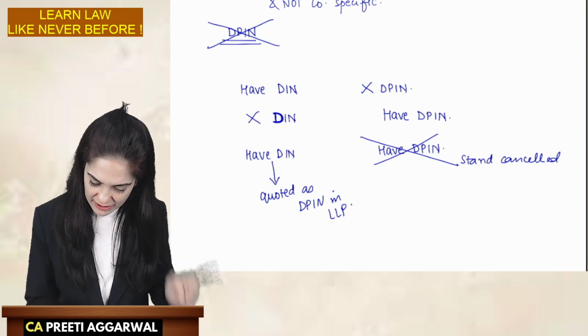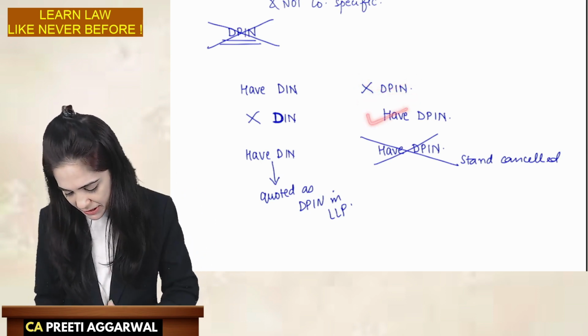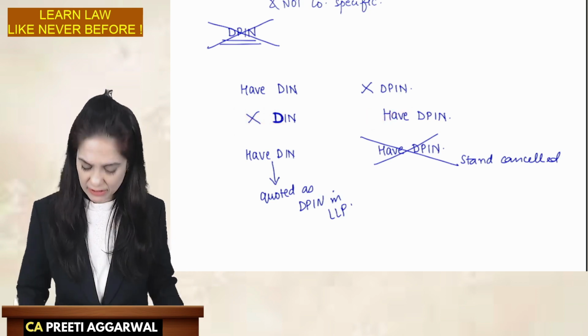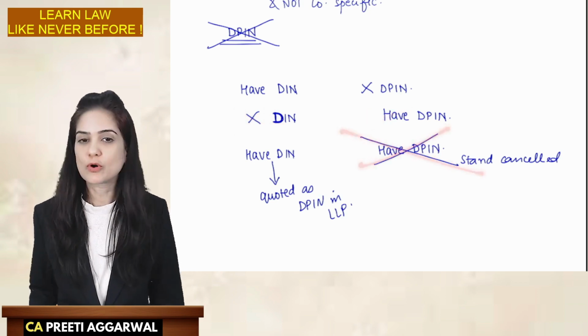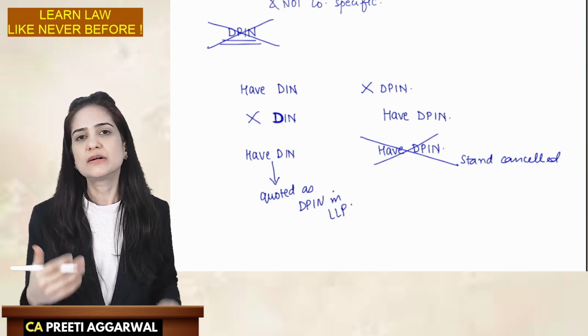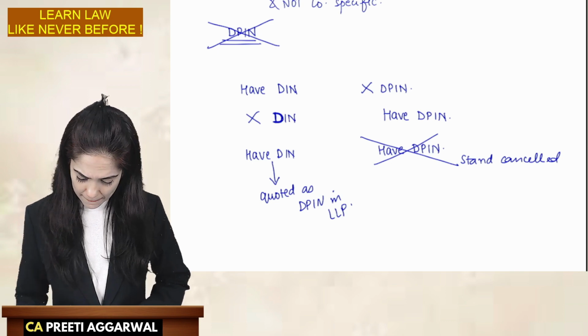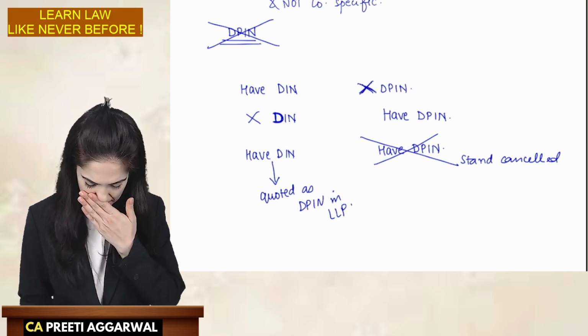So if you have a DIN, no need for obtaining DPIN. If you have a DPIN, no need to obtain DIN. If you have both, your DPIN will automatically stand cancelled and your DIN will be stated as a designated partner identification number.